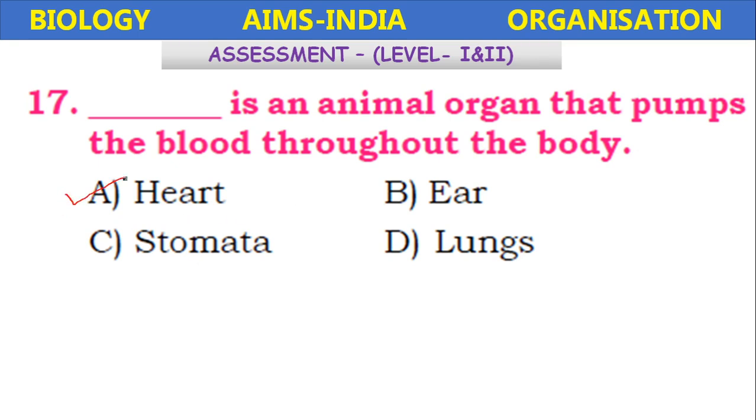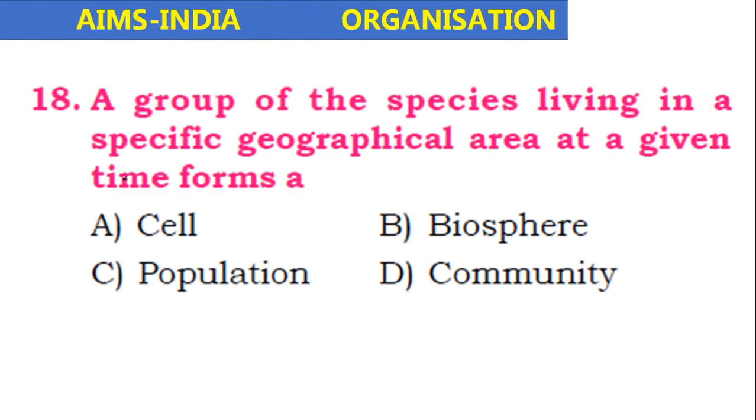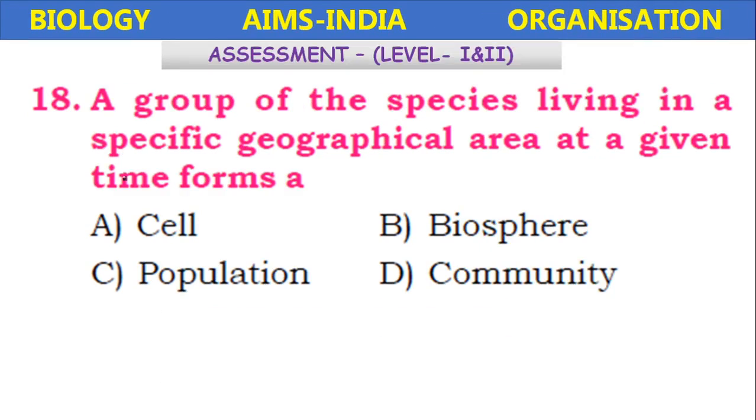It is the heart, the pumping organ of the transport system in animals. A group of the species living in a specific geographical area at a given time forms a cell, population, biosphere, or community? Here the group of species is given, so it is a population.